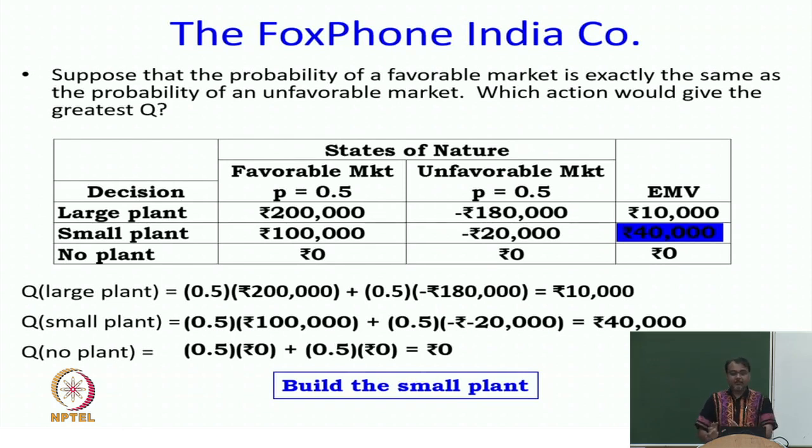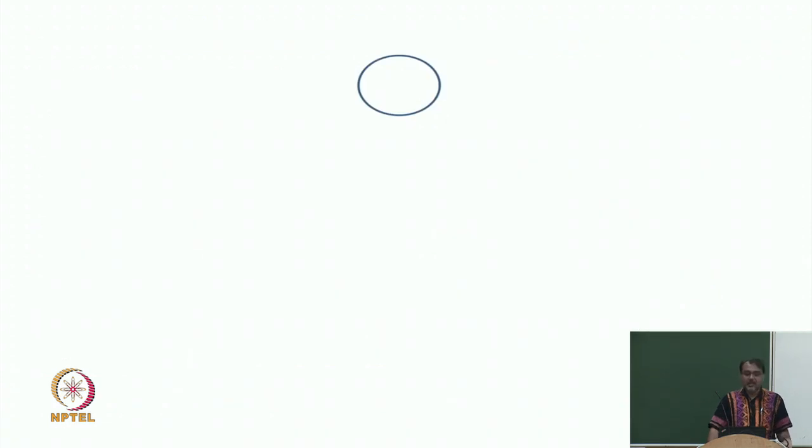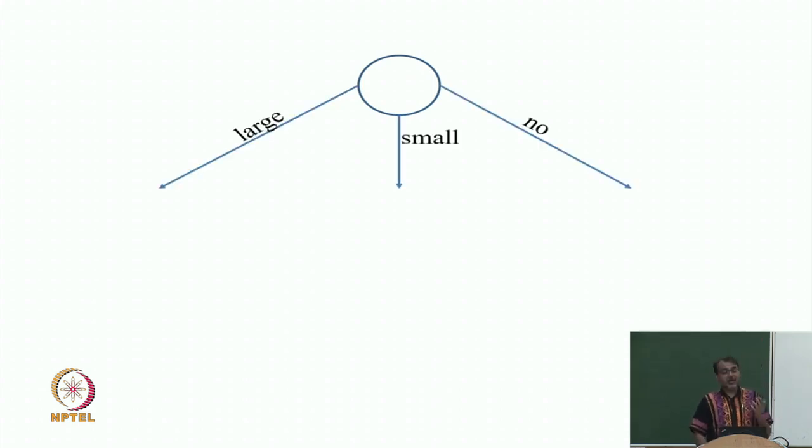Now, everybody with me, this is easy stuff, right, but I want to spend one more minute on this and make sure that you also look at this visual way of thinking about this, because when problems become harder, this visual way will be your guide, and I am saying this with all my experience. This is you at the top, you are a circle because you have to choose an action. When you have to choose an action, it will be a circle, you are in control. And what are the actions? Large plant, small plant and no plant, and they will be arrows.